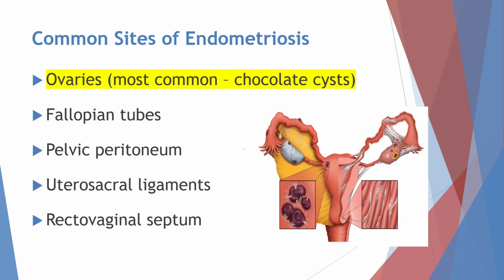Next, let us see the common sites of endometriosis. The most common site is the ovaries. When endometriosis occurs in the ovaries, it can form cysts filled with old blood, which are often called chocolate cysts. Endometriosis can also occur in the fallopian tubes, which are the tubes that carry the egg from the ovary to the uterus. Another common site is the pelvic peritoneum, which is the thin lining that covers the pelvic organs. It can also affect the uterosacral ligaments, which help support the uterus, and the rectovaginal septum, which is the area between the rectum and the vagina. These areas are commonly involved and can contribute to pelvic pain and other symptoms.